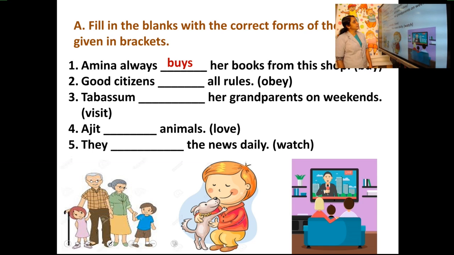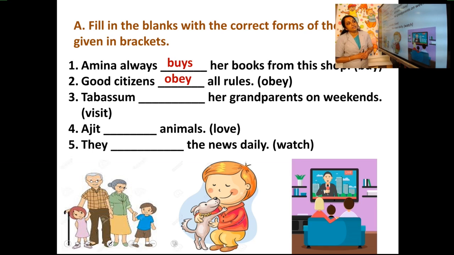Have you written? Good citizens dash all rules. Good citizens, it's plural. So is there any need to add s to the verb? No. So surely we can use obey. Good citizens obey all rules.